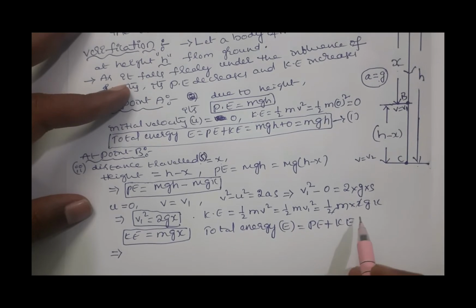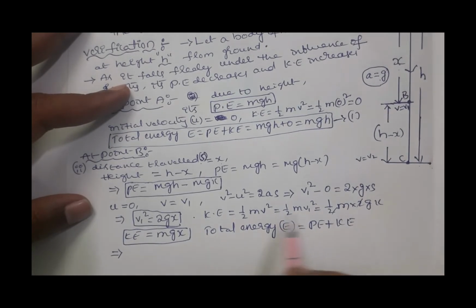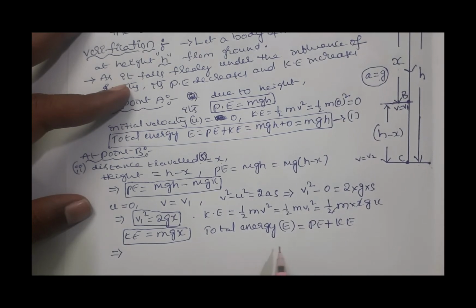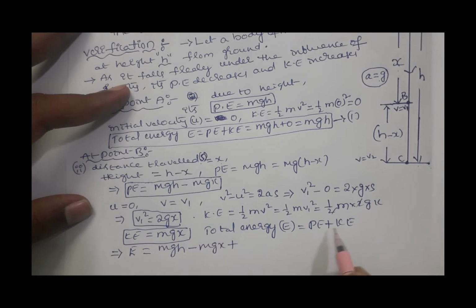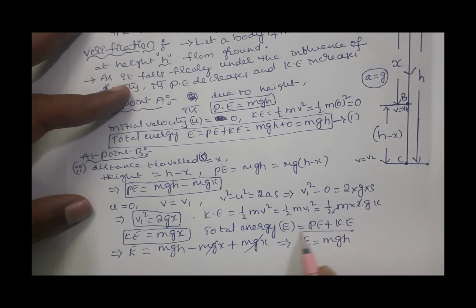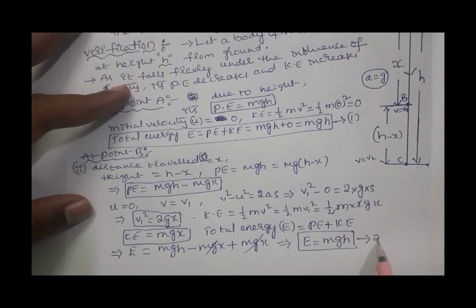So kinetic energy of the freely falling body at the point B is calculated as mgx. Then total energy of the freely falling body at the point B is potential energy plus kinetic energy. But potential energy is calculated as PE plus KE, mgh minus mgx plus KE. KE is mgx. mgx gets cancelled, so this implies total energy E is equal to again mgh. It is equation number 2.